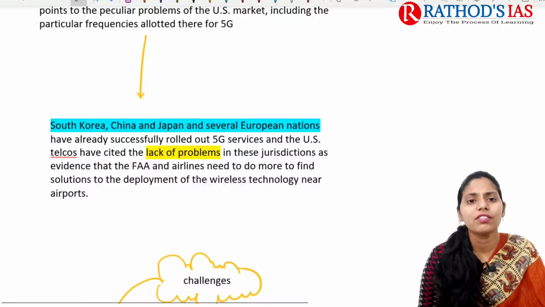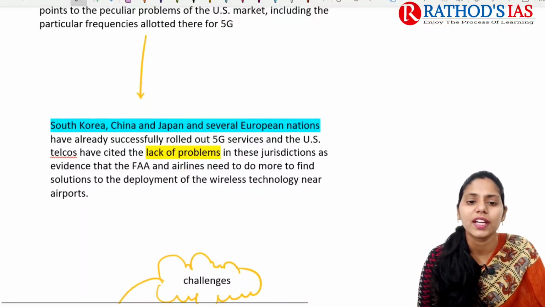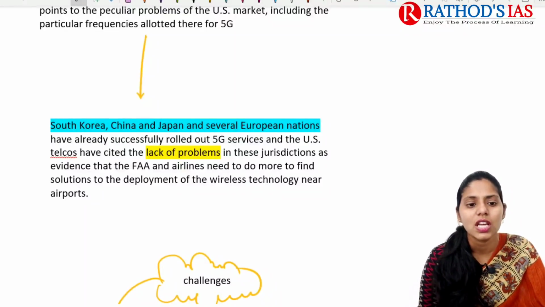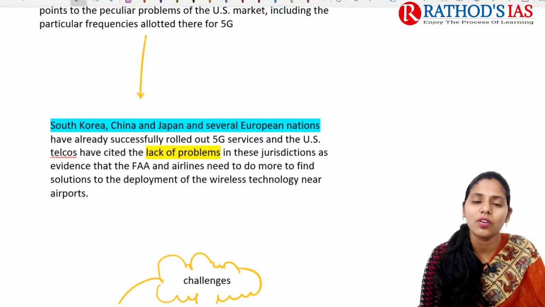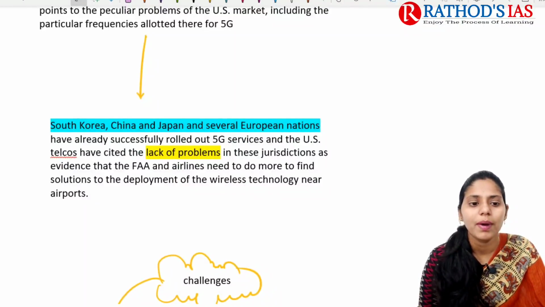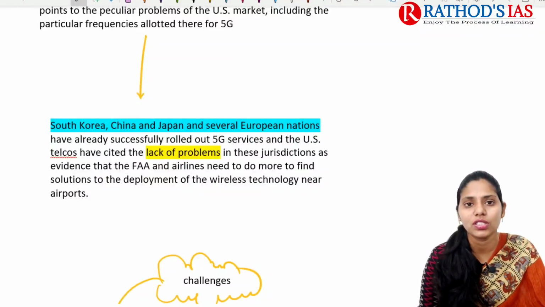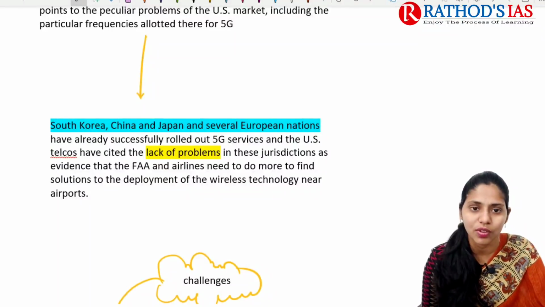But other countries like South Korea, China, Japan, and some European nations have already successfully rolled out 5G services in their airports. There are some problems seen in the US, and the FAA and airlines need to find more solutions for the deployment of this wireless technology near airports.